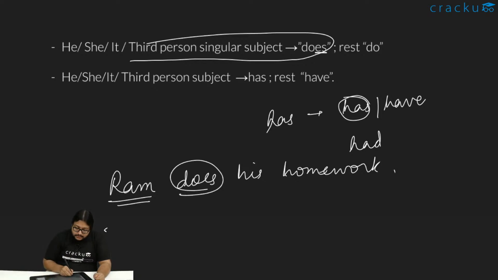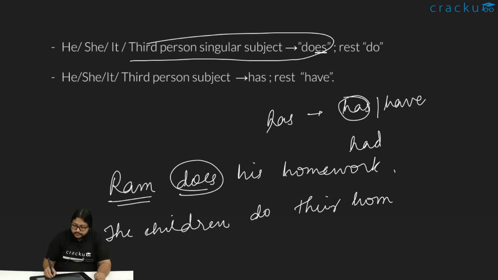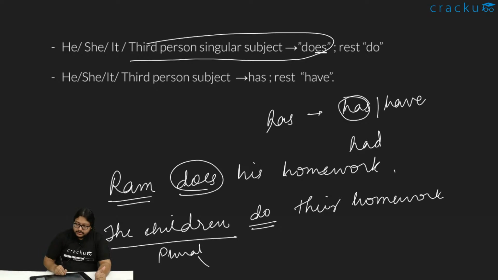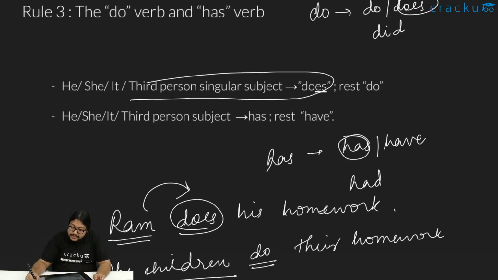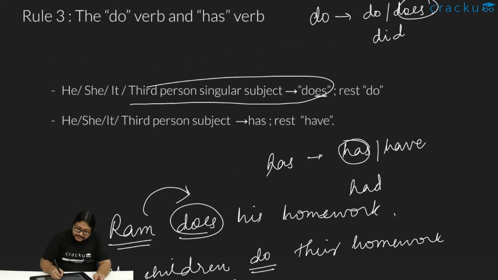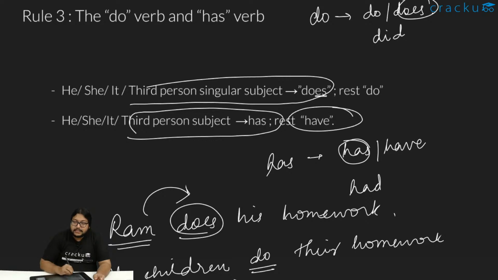But the children do their homework. Right? Do, because the children is a plural thing. It's a plural subject, so do. Ram, on the other hand, is a singular subject referring to one person. That is why it's does. Similar for have and has. Third person subject will take a has and the rest will take a have.